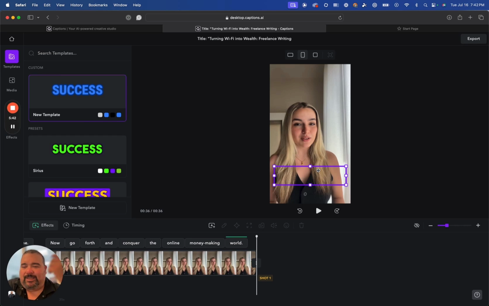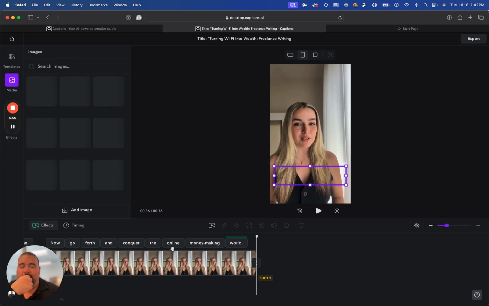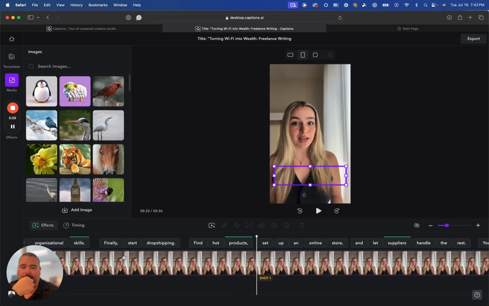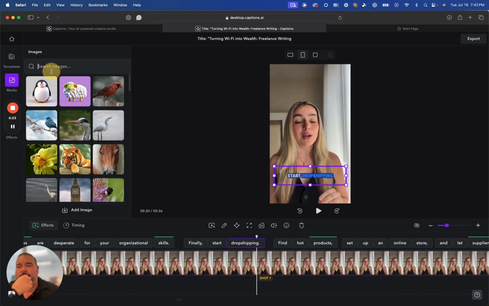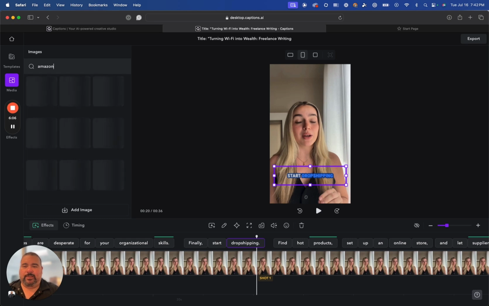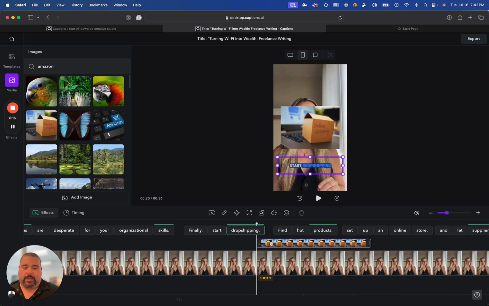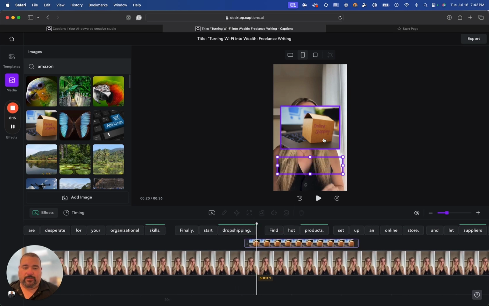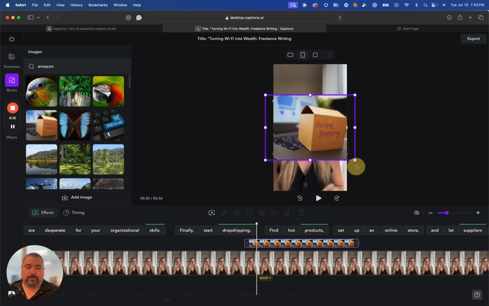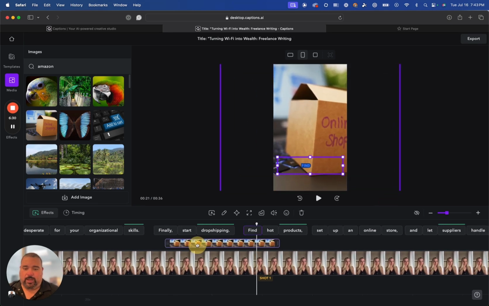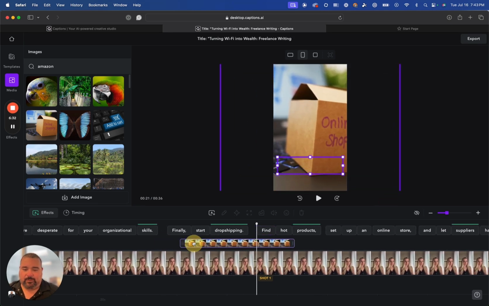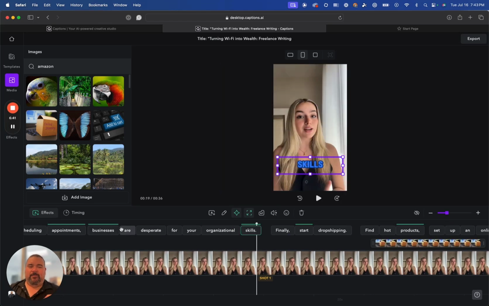I mean, obviously you can see it's AI. If you edit this, there's some pauses and stuff that the AI does. If you edit it and if you cut away, so this is the other thing, you can add cuts. So if I go to media, I can slide over here to certain points and I could say, okay, start drop shipping. And if I type in Amazon, hopefully they'll have some Amazon stuff, right? Online shopping. I can overlay certain items, and then I can make these items expand out full screen. So I can essentially mask. That's kind of what we're doing, right? We're kind of masking some of the inflections that make it look like AI.